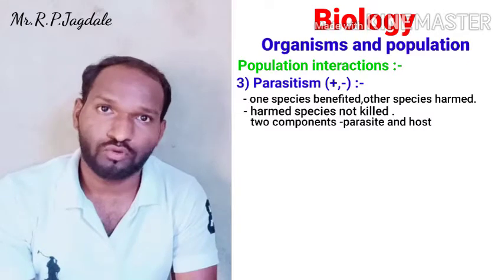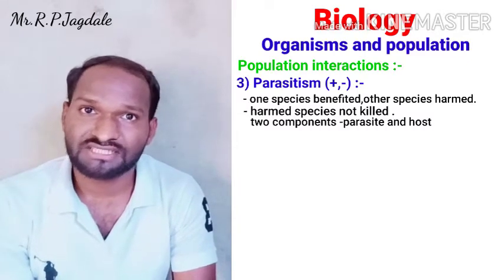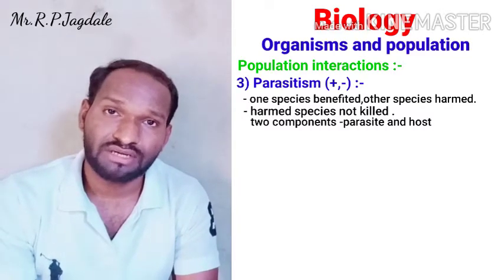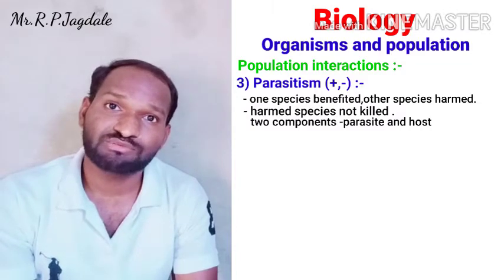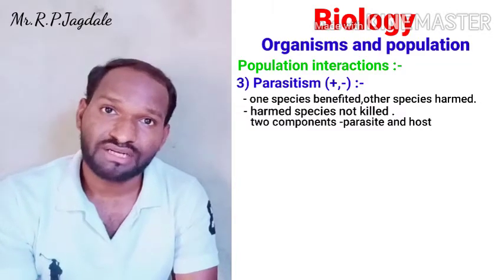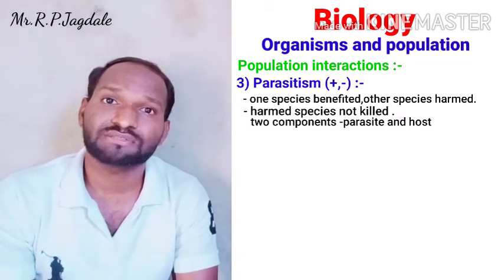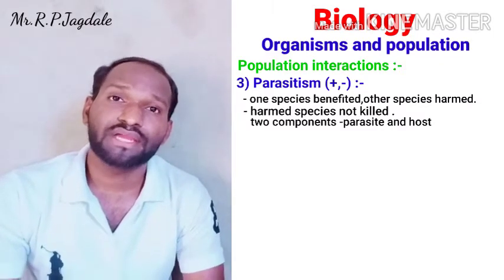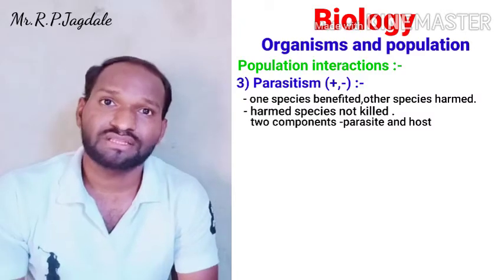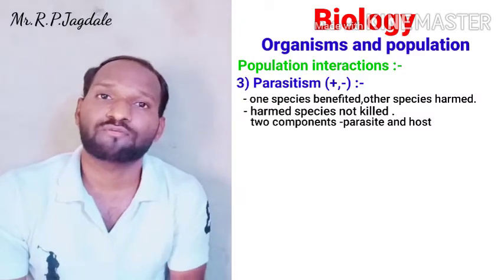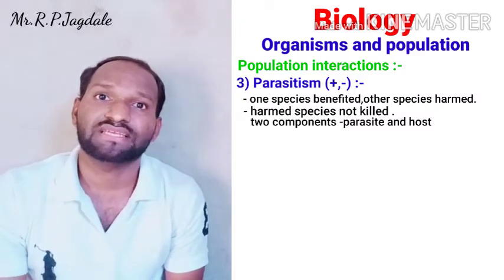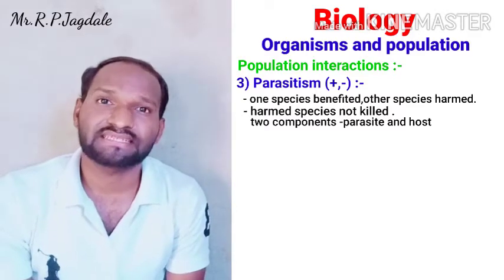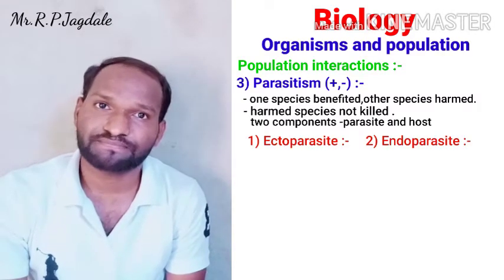Both conditions are the same: one species is benefited and one is harmed. But in case of predation, the harmed species is getting killed, while in case of parasitism, the harmed species is not getting killed. In parasitism, there are mainly two types of parasites. One is the ectoparasite and the second one is the endoparasite.